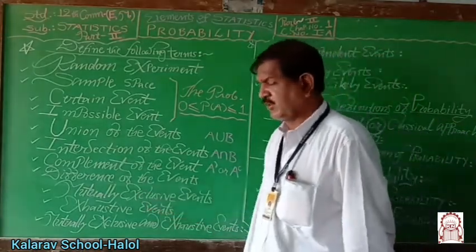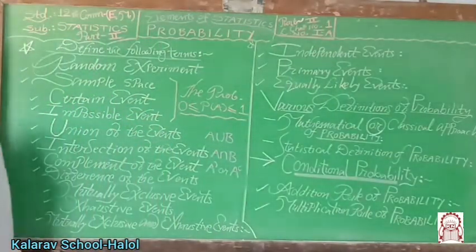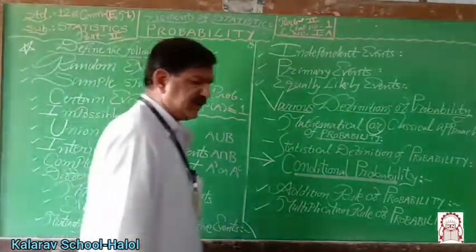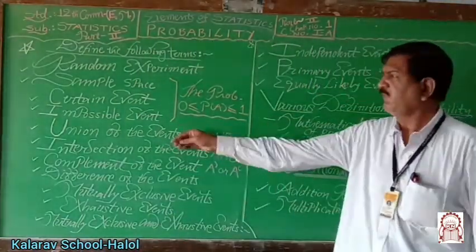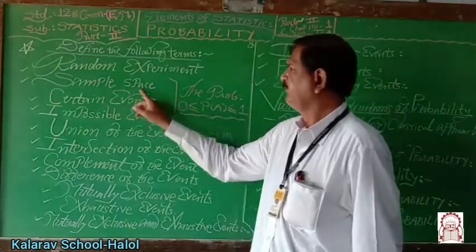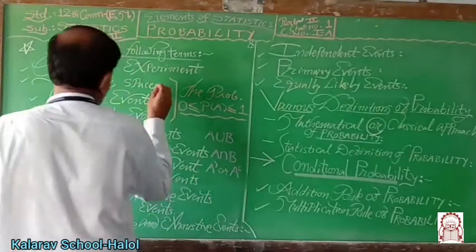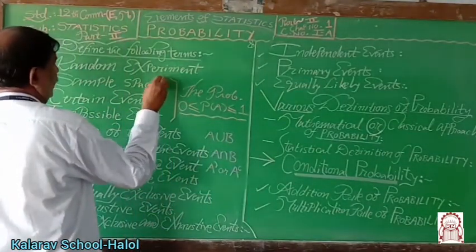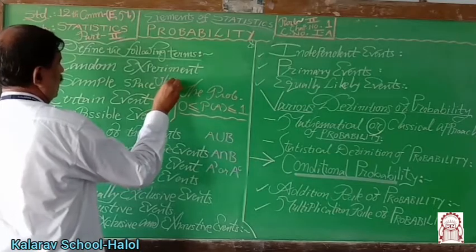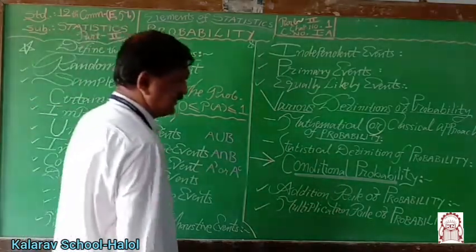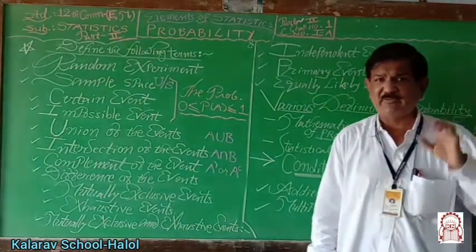Now mutually exclusive events. Let A and B be any two events of the sample space S or sample space capital U. All this definition is with reference to this sample space. Sample space is denoted by capital U or capital S. U means universal set, S means sample space.